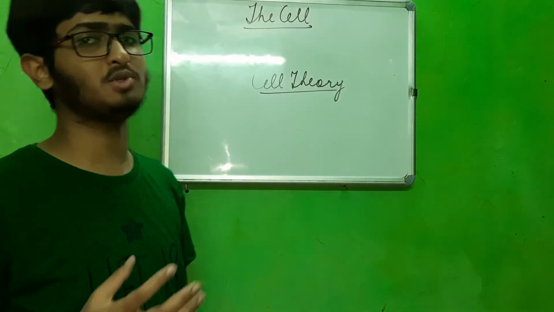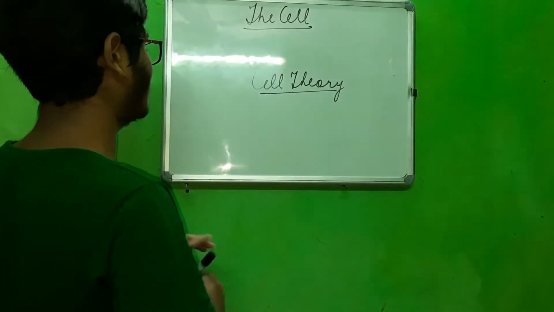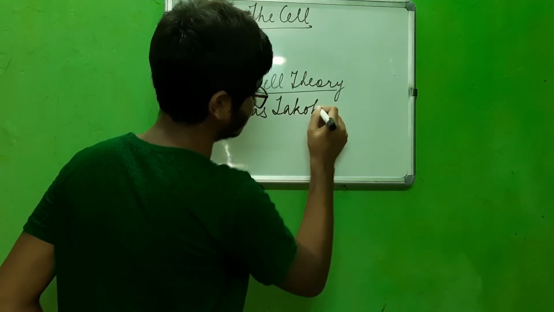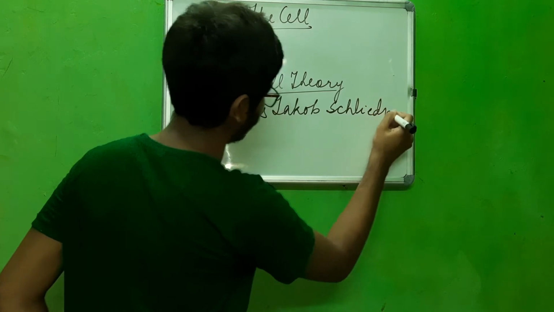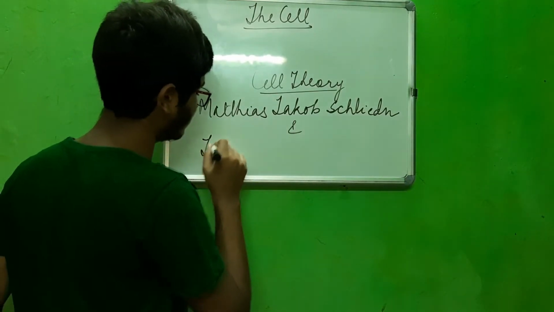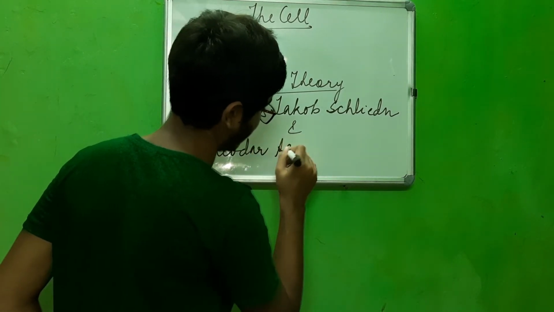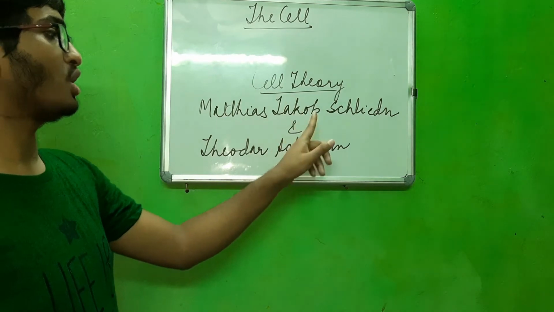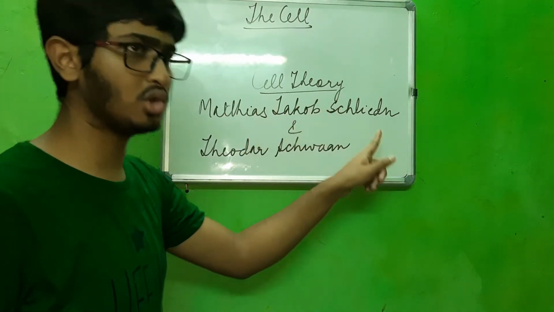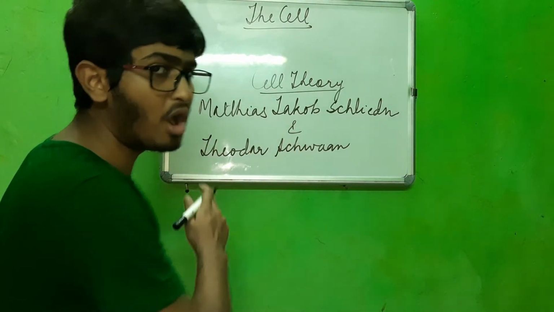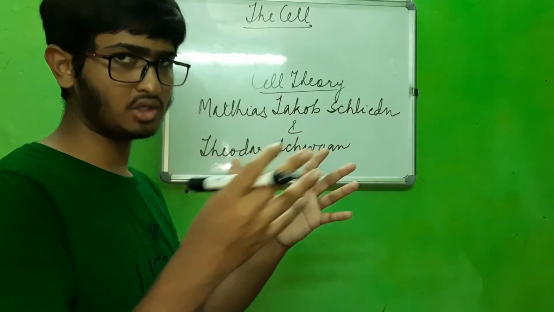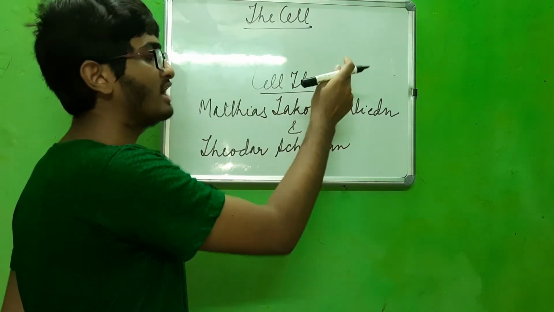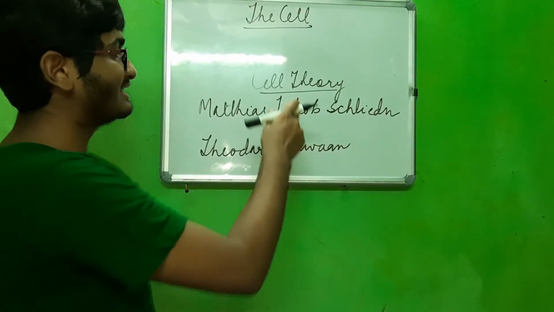Now these facts were kept together, and two scientists, Matthias Jacob Schleiden, who was a zoologist, and Theodore Schwann, who was a botanist, put their thoughts together with all the discoveries that were made in the past years, and they propounded or formulated the cell theory.